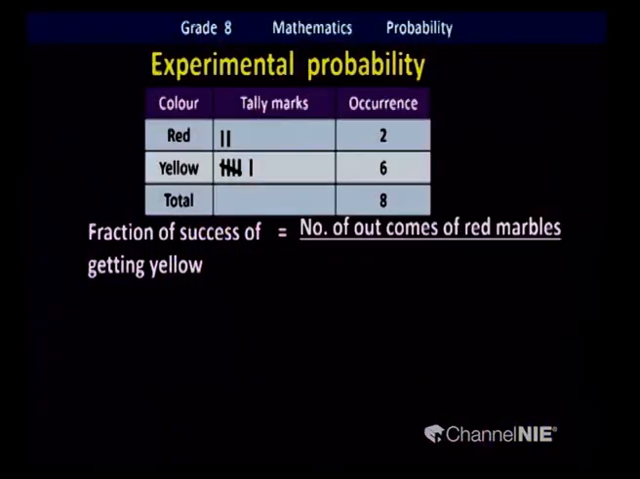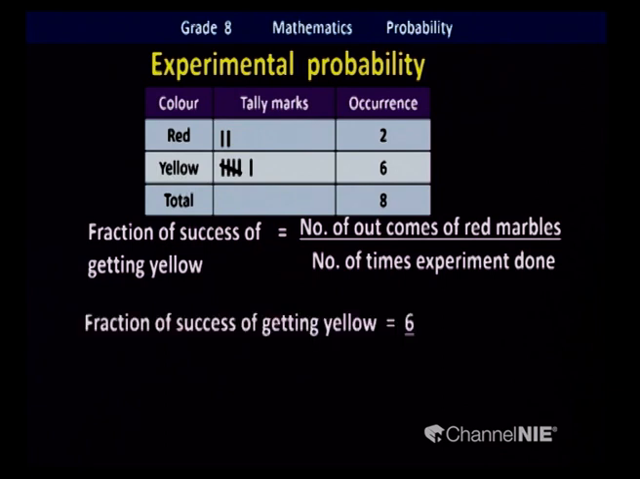Fraction of success of getting a yellow marble. Total number of times we got yellow marbles. Yes, correct. Then, how many times did we do the experiment? Write the success fraction or fraction of success quickly. Okay. Yes, you got 6 times yellow marbles. Totally we did 8 times.